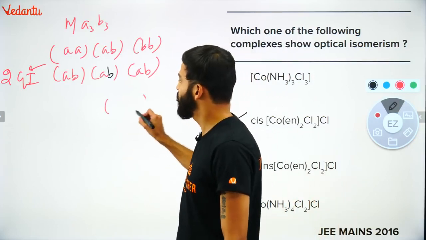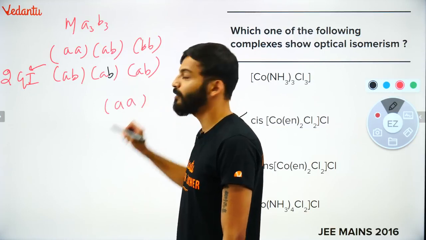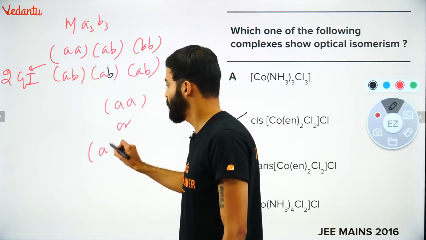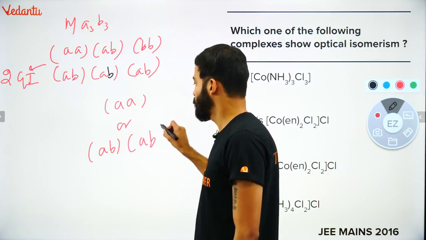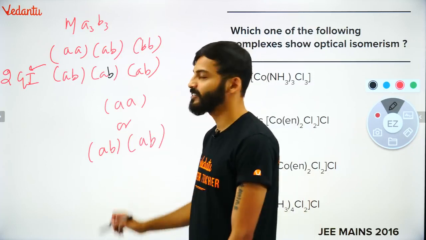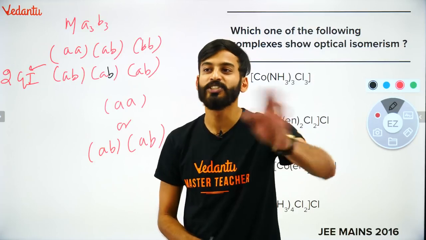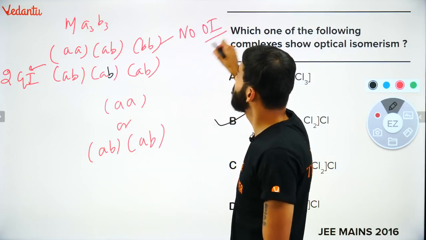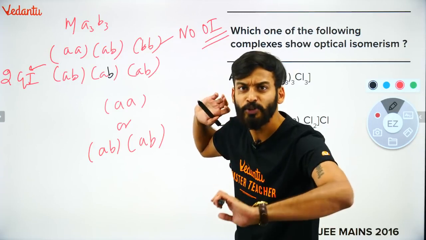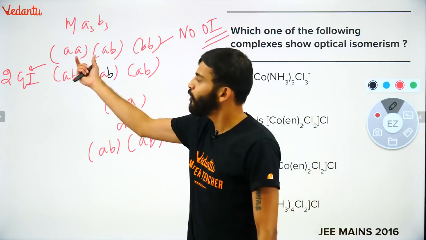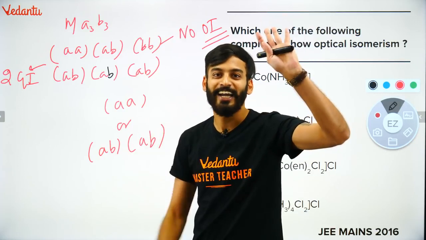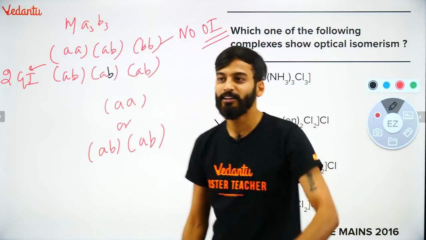Whenever you are making a pair and the same ligand appears 2 times in it, or the same combination repeats itself, you will say that in that combination there is no OI, optical isomerism will not take place. Very simple trick, no need to draw the structure. If your pair has the same kind of ligand, GI is there but OI will not happen.